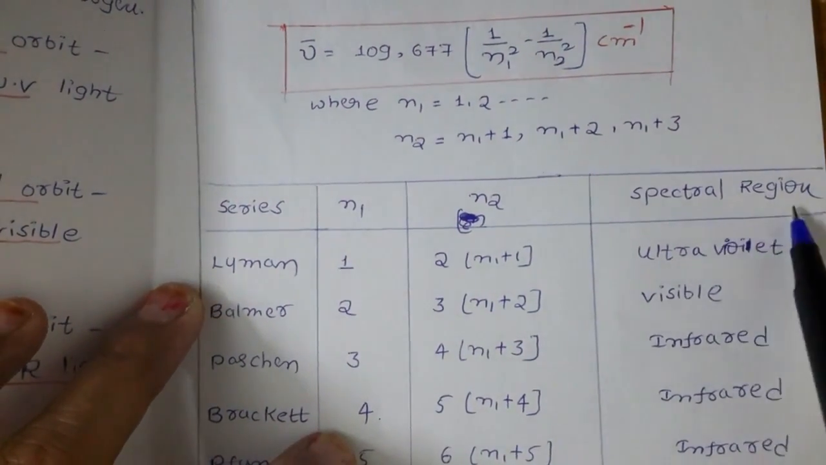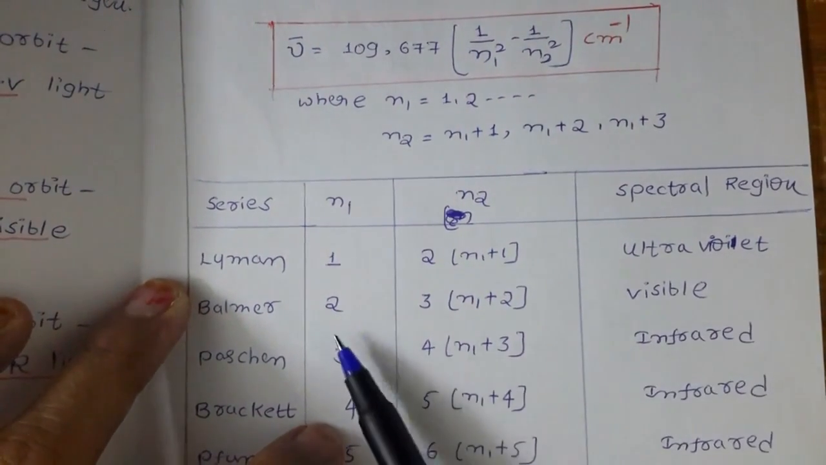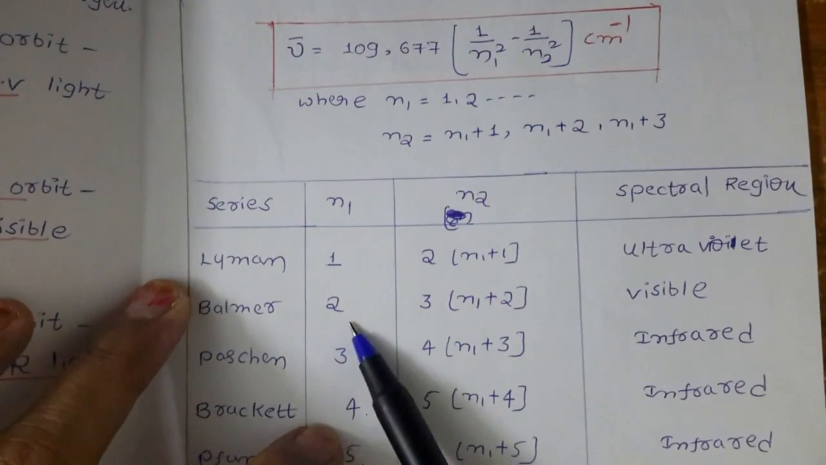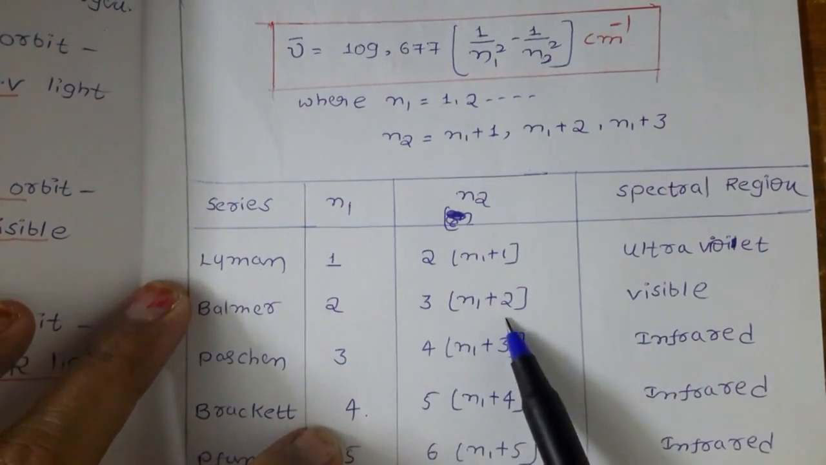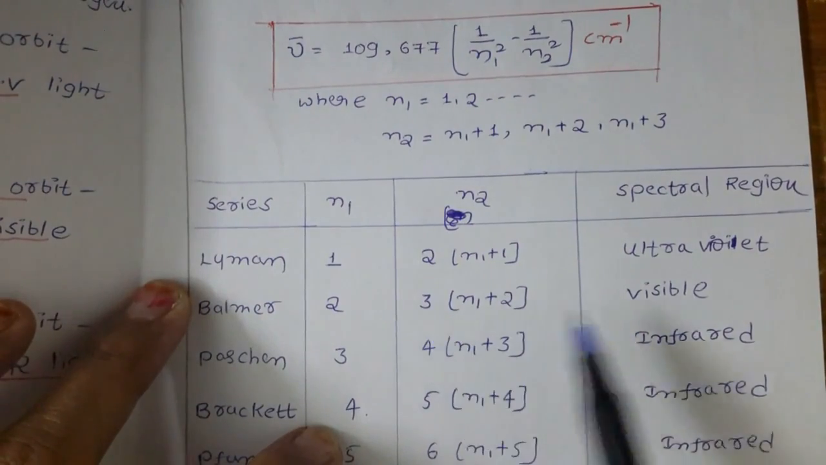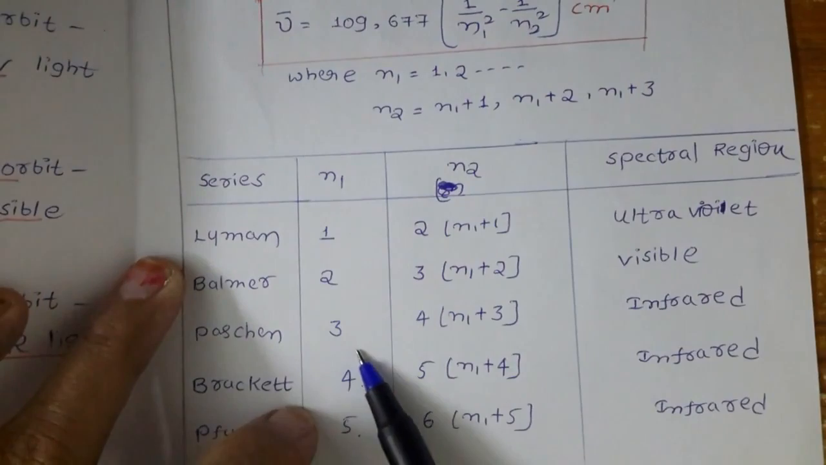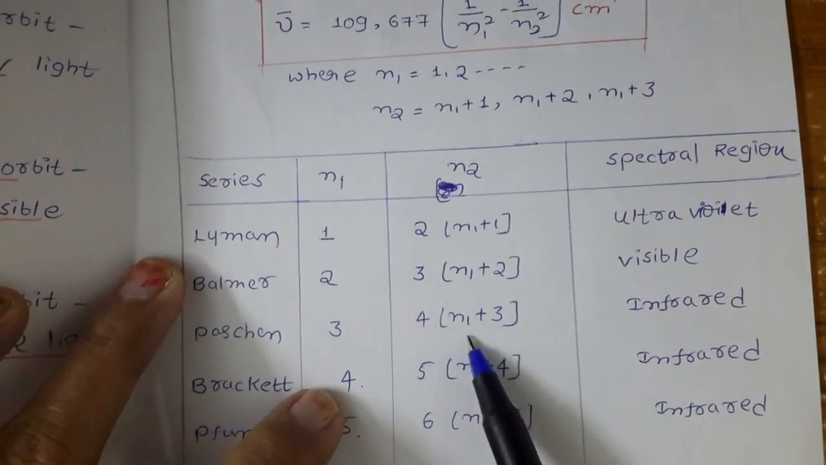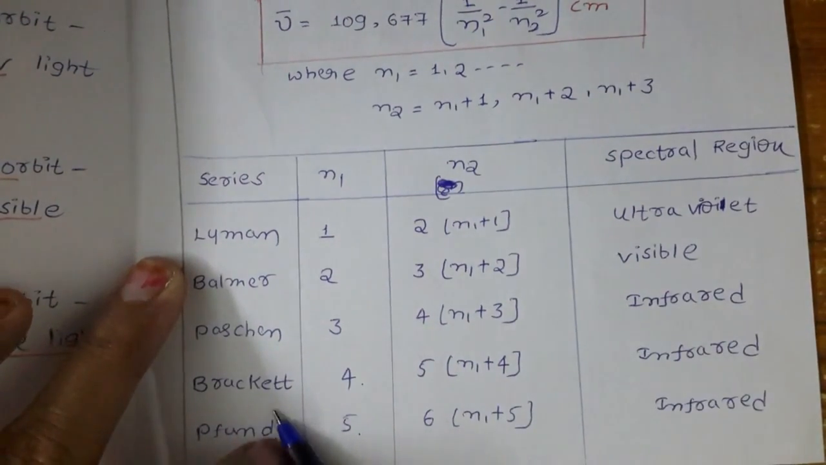ultraviolet. Next one, Balmer series, 2. So n2 is n1 plus 2, nothing but 3. Here the spectral region is visible. For Paschen, 3, so n2 is n1 plus 3, here 4. The region is infrared. For Brackett, n1 is equal to 4, n2 equal to 5.